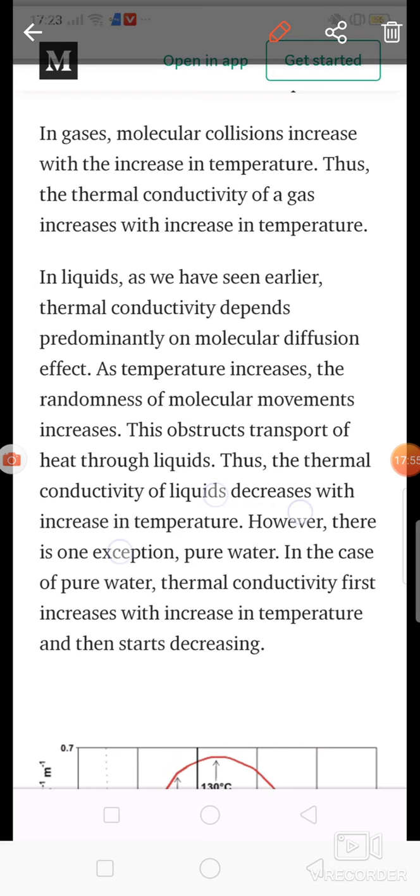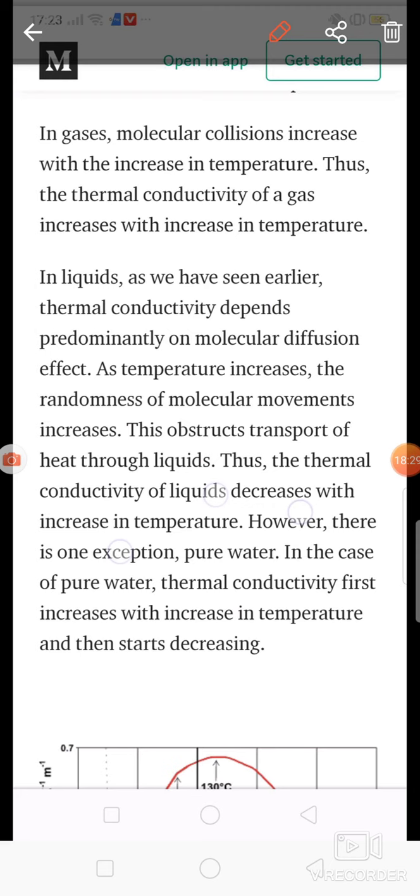But because of the temperature, density is reduced, and due to that, thermal conductivity will be reduced. So this is about the liquid. If the temperature increases, then thermal conductivity decreases. Because of the temperature, density will be reduced, and if density is reduced, automatically thermal conductivity will be reduced.